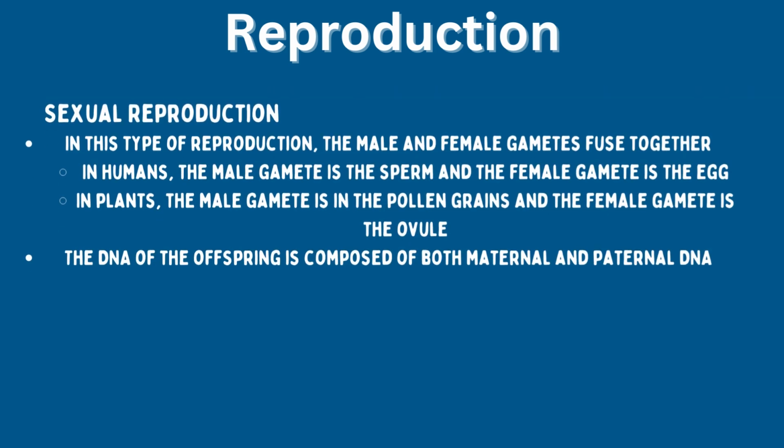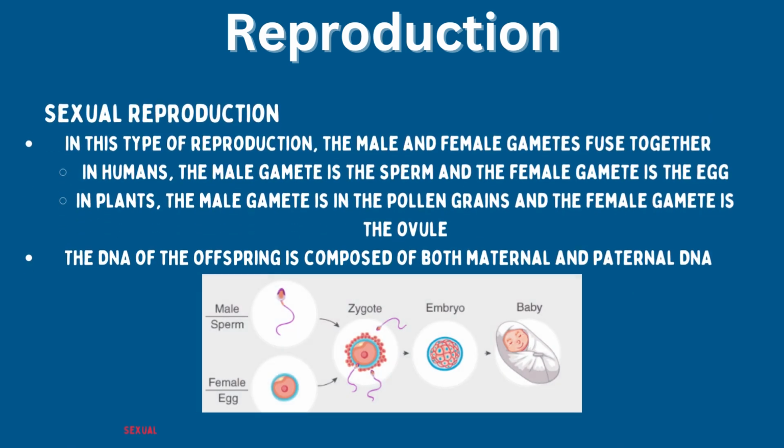Sexual reproduction. In this type of reproduction, the male and female gametes fuse together. In humans, the male gamete is the sperm, and the female gamete is the egg. In plants, the male gamete is the pollen grain, and the female gamete is the ovule. The DNA of the offspring is composed of both maternal and paternal DNA. Sexual reproduction involves the fusing of two gametes to form a zygote that contains DNA from both parents.